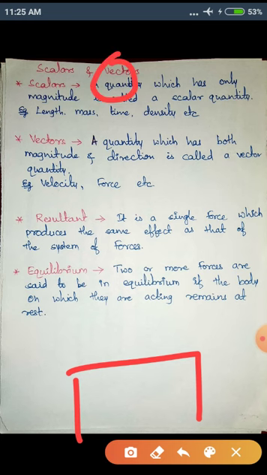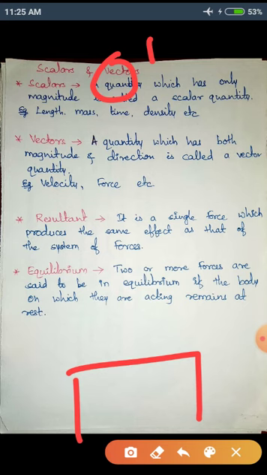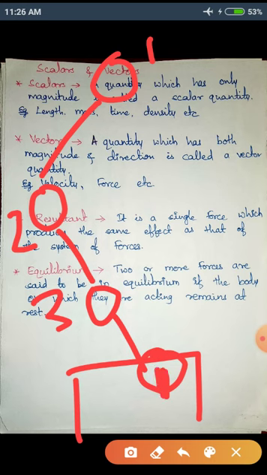Player 1 is standing here with the ball. He kicks the ball towards player 2. Player 2 kicks the ball to player 3, and player 3 puts it in the goalpost. So three players together are scoring a goal at this point.